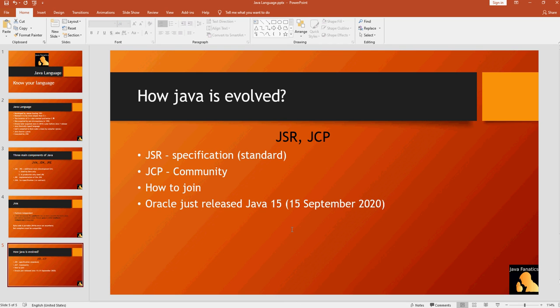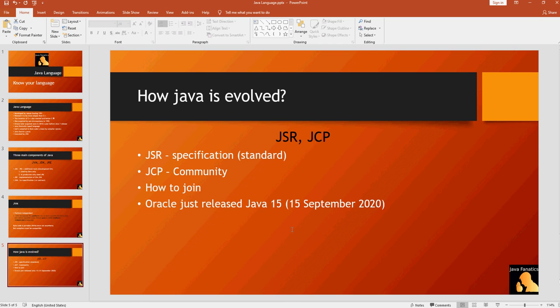You have Hibernate, you have EclipseLink, you have OpenJPA, iBatis, and many other implementations. What makes Java competitive is the fact that we have those Java specification requests, and many vendors that compete to come up with the best implementation of the specification.